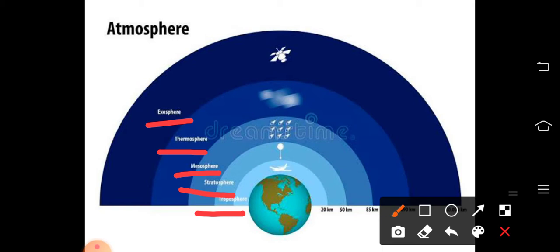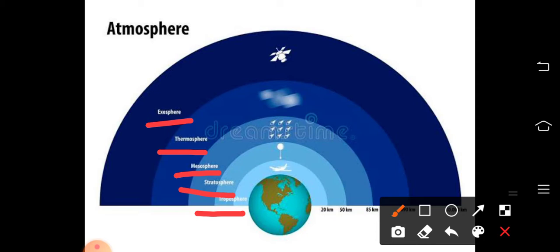So troposphere is the first layer of the atmosphere. That means it is the closest or the nearest layer of the atmosphere. It is very near to the earth's surface. It is the first layer, troposphere. And very important thing, all the life-giving gases such as the denser gases like oxygen, nitrogen, carbon dioxide are abundantly seen in this first layer, the lowest layer.